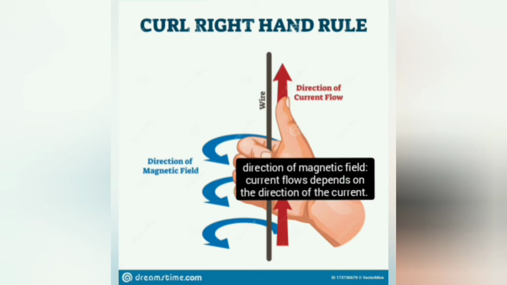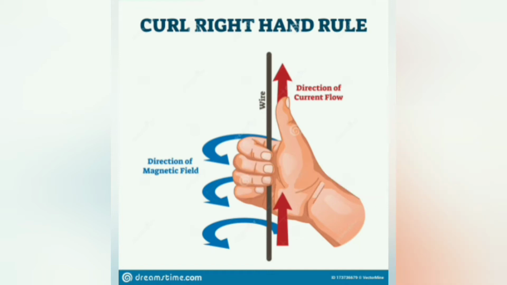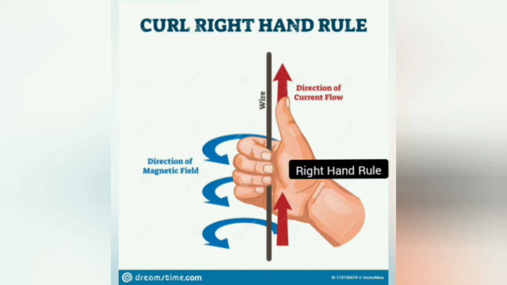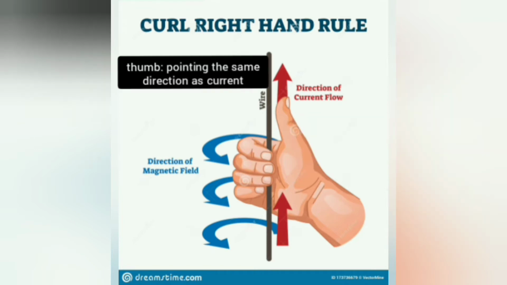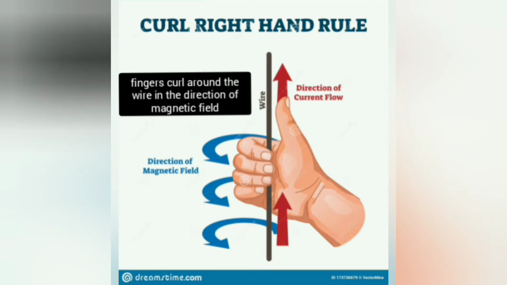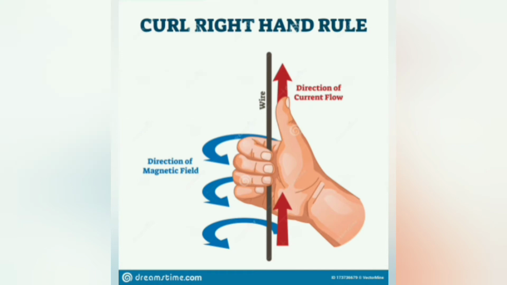The direction of the magnetic field created when current flows through a wire depends on the direction of the current. A simple rule, called the right-hand rule, makes it easy to find the direction of the magnetic field if the direction of the current is known. When the thumb of the right hand is pointing in the same direction as the current, the fingers of the right hand curl around the wire in the direction of the magnetic field.